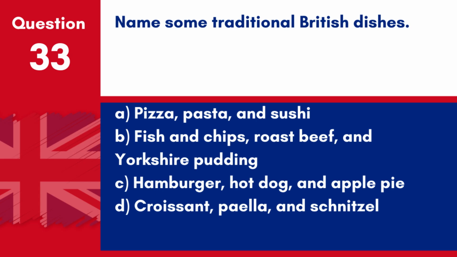Question 33. Name some traditional British dishes. A. Pizza, pasta and sushi. B. Fish and chips, roast beef and Yorkshire pudding. C. Hamburger, hot dog and apple pie. D. Croissant, paella and schnitzel. Answer: B. Fish and chips, roast beef and Yorkshire pudding. Traditional British dishes include fish and chips, roast beef and Yorkshire pudding.